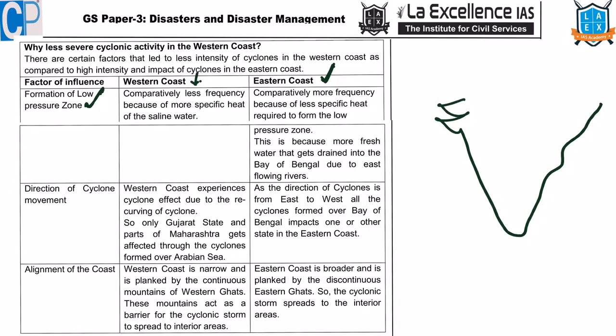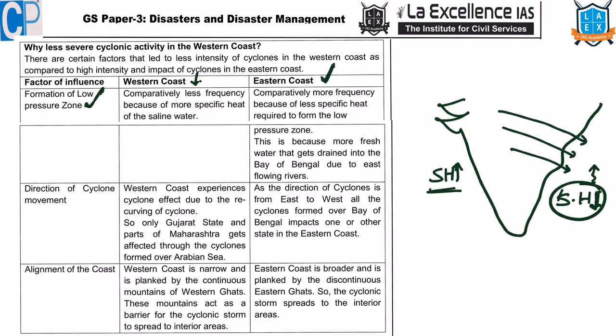Here most of our rivers drain into the eastern side. Because of that, specific heat here would be less. It means the heat needed to evaporate the water would be less compared to this side. Specific heat is comparatively high here. We're not talking in absolute terms but comparative terms. So because of that, this gets heated up quickly. So a low pressure zone forms over here very quickly. That's why the eastern coast is more prone.